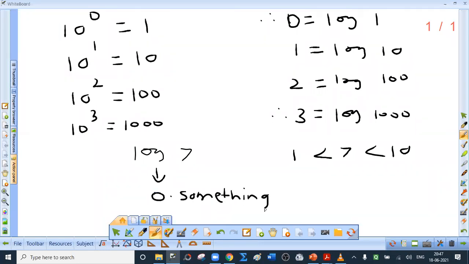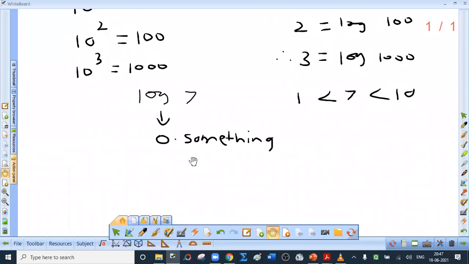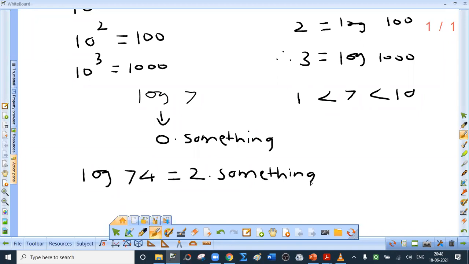If I ask you to find approximate value of log 74, your answer should be 2 point something. Yes or no? Yes. Why? See, base of logarithm is 10. 10 raised to 1 is 10. I'm sorry. I should have written 1 point, not 2 point.